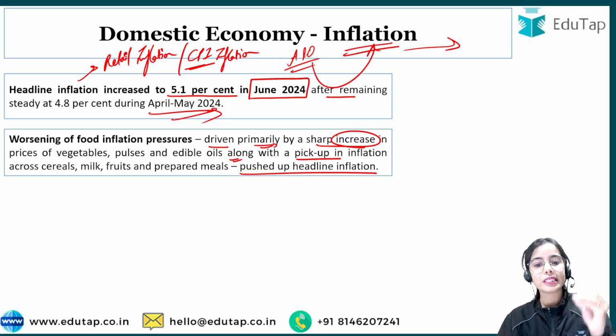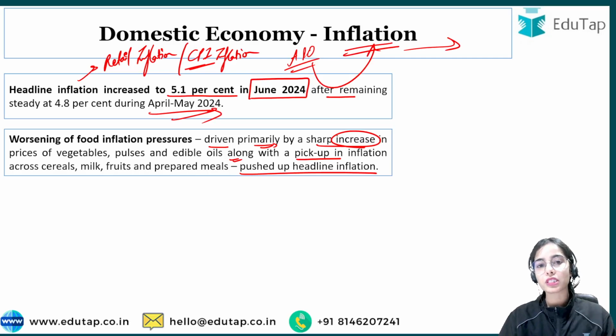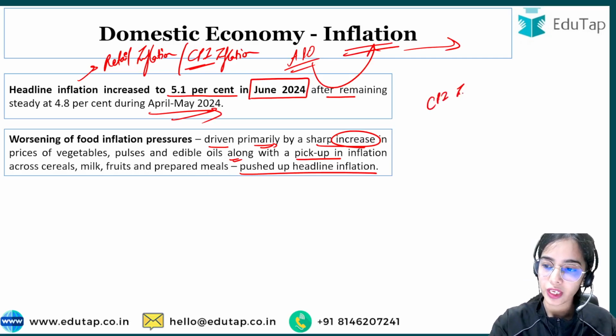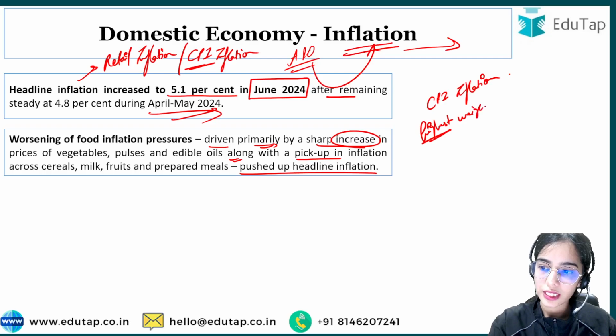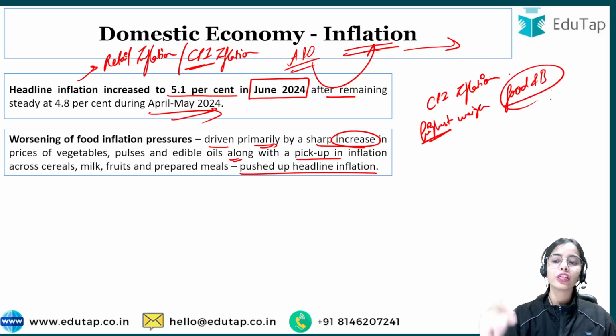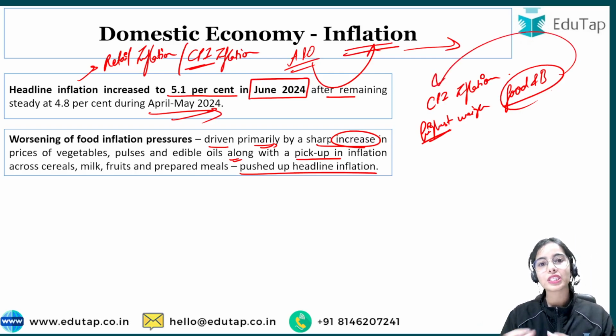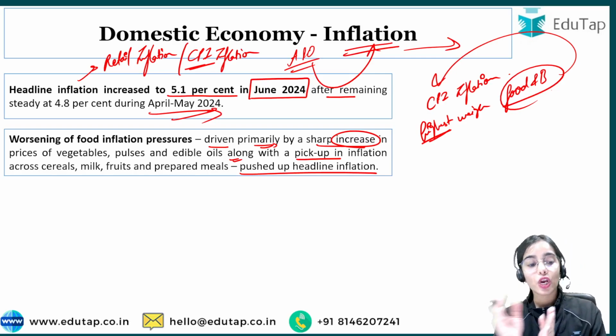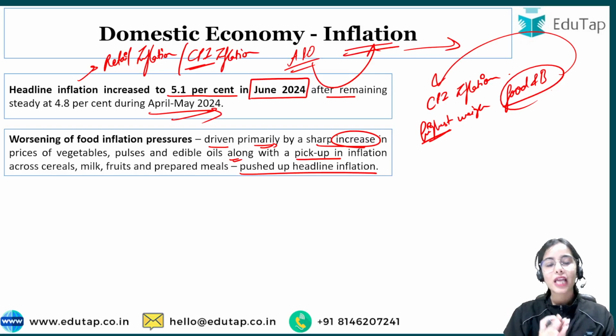So the headline inflation has slightly increased, mainly because of the worsening of food inflation pressures. As you know, in the CPI inflation the highest weightage is given to the category of food and beverages. So if food inflation is increasing, this impacts CPI inflation greatly, because food and beverages has the highest weightage in the Consumer Price Index. That's why we can see the increase in retail inflation, in CPI inflation.